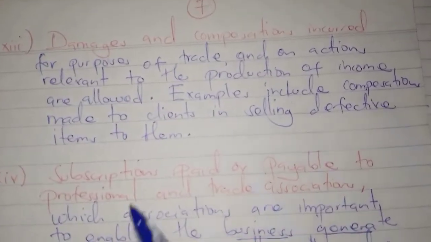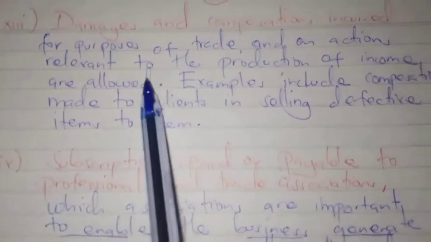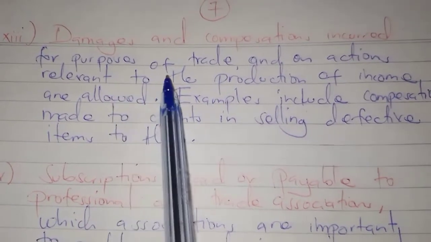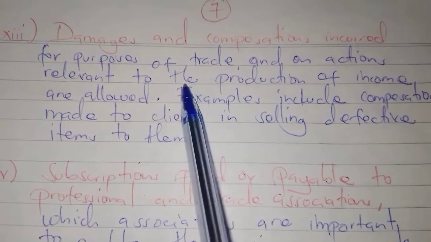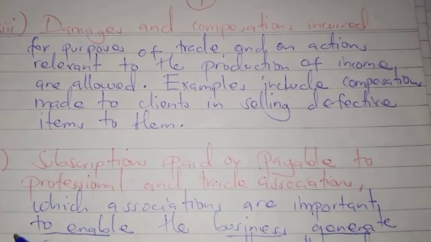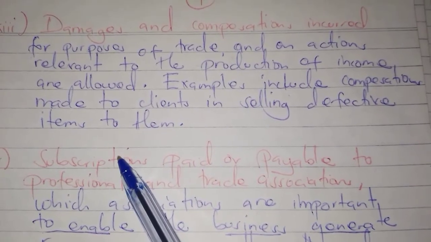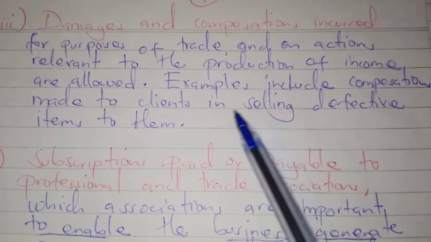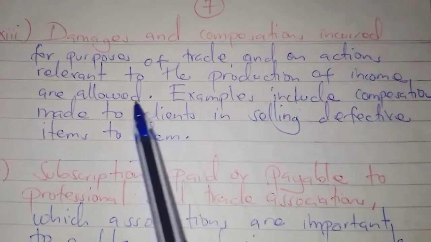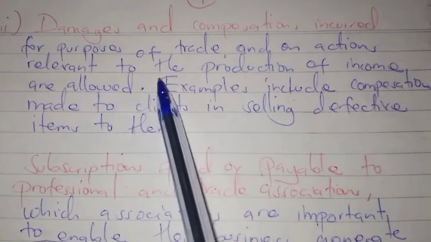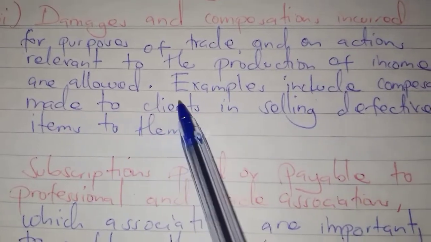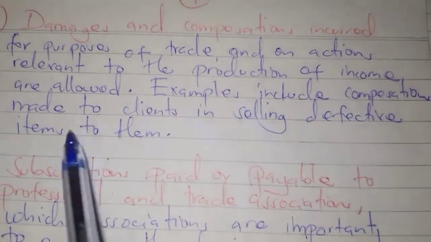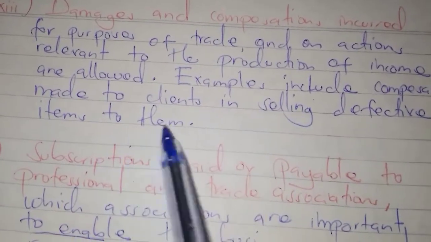Then we continue with expenses that are specifically allowed. We have damages and compensations incurred. Any damages that you incur, and the compensations during the course of business, are allowed as expenses that are specifically allowed. Damages and compensations incurred for purposes of trade and on actions relevant to the production of income are allowed. Examples include the compensations made to clients for selling defective items to them.